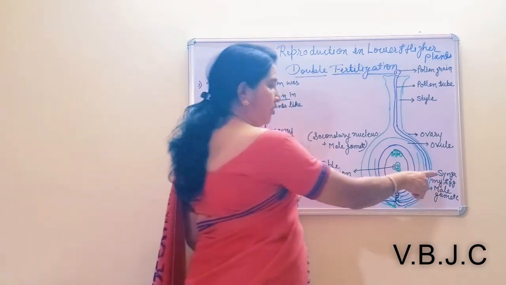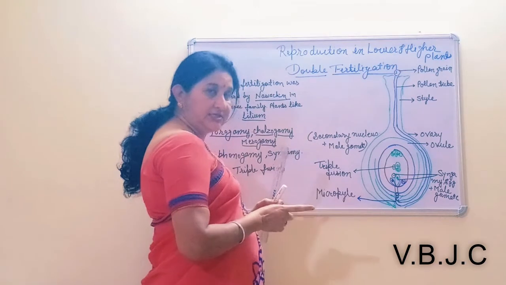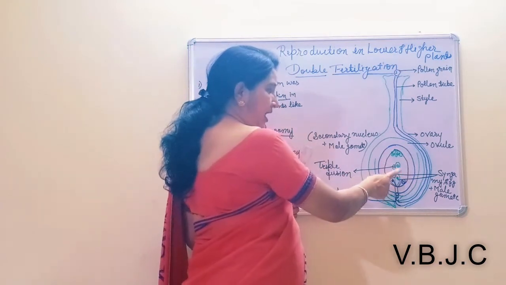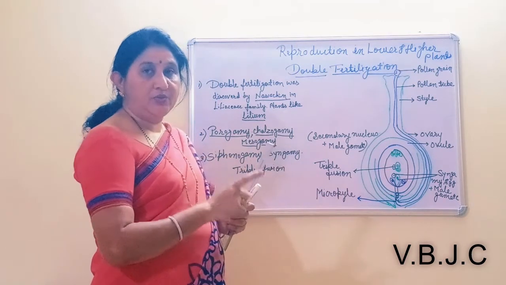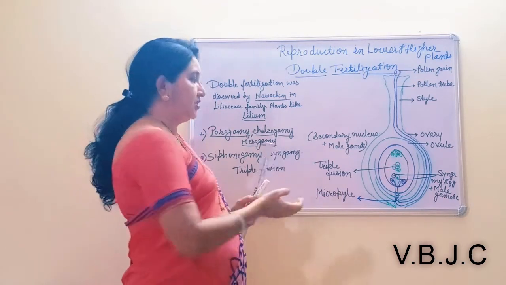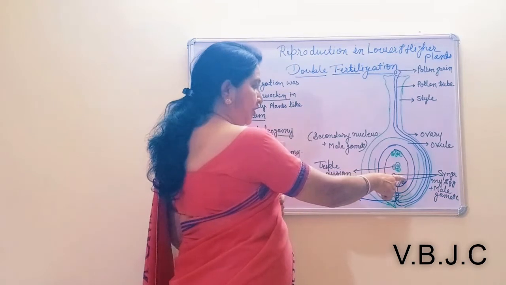Syngamy means the union of male and female gamete, which happens here, and after that the zygote will be produced. Now the zygote, after various developmental processes, gives rise to the embryo.